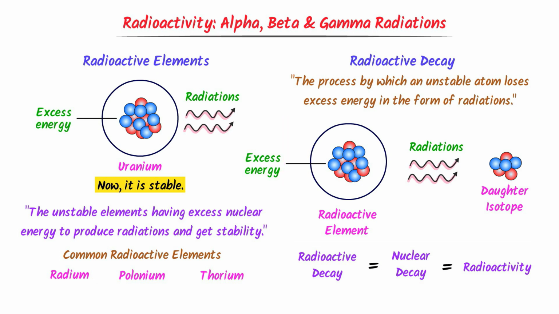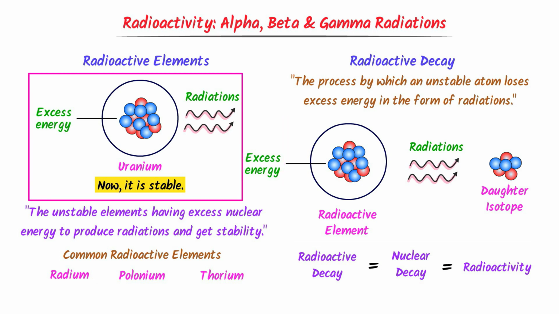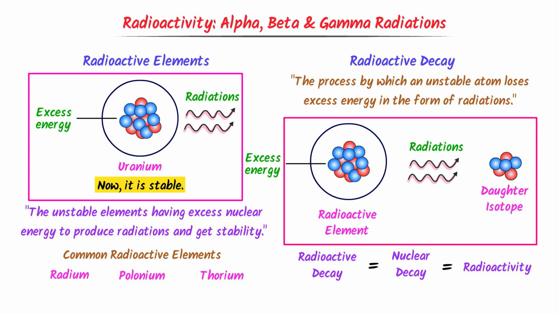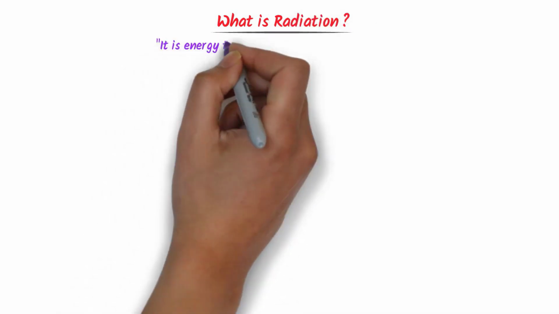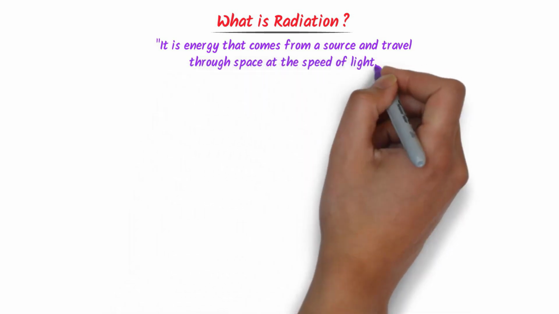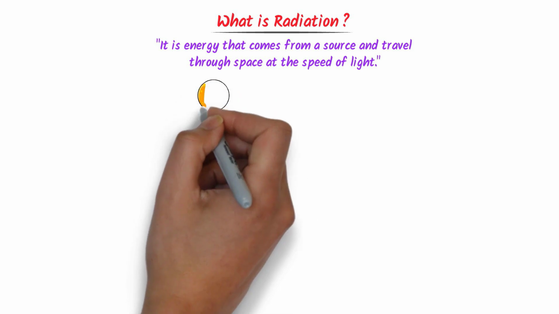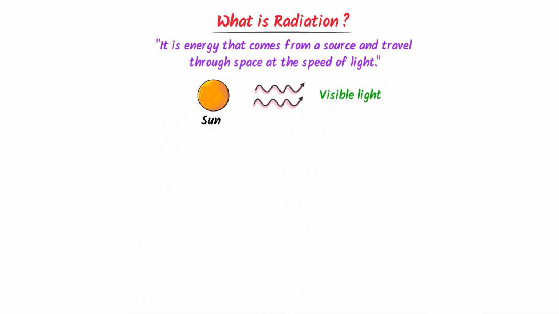Hence remember that radioactive elements undergo radioactive decay or nuclear decay. Now let me teach you what radiation is. Well, it is energy that comes from a source and travels through space at the speed of light. For example, sunlight or visible light is a form of radiation and its source is the sun. We call it solar radiation. So remember that radiation is a form of energy.